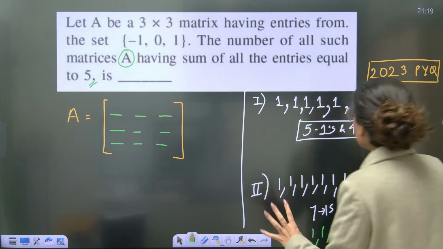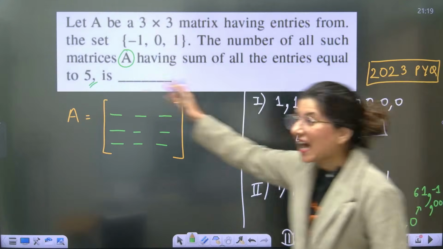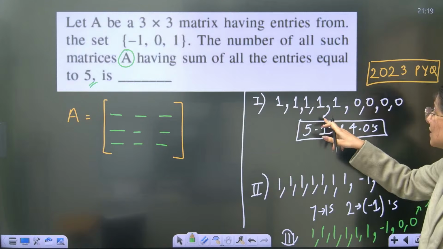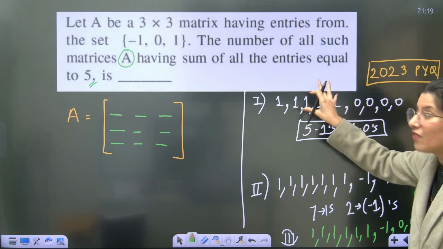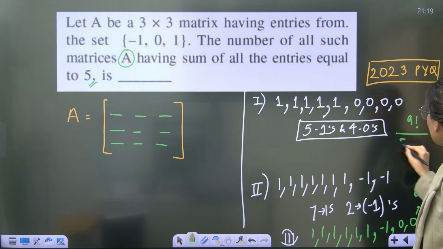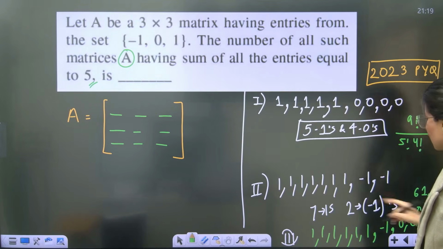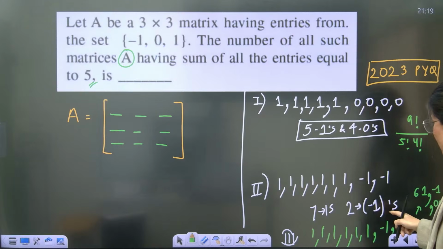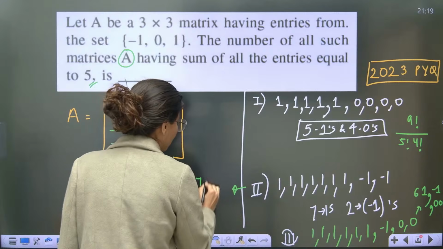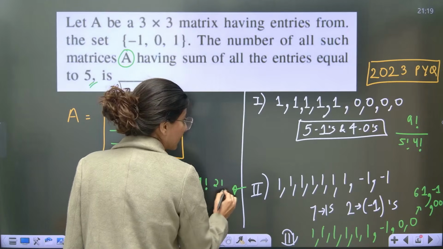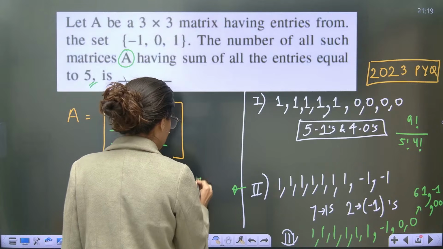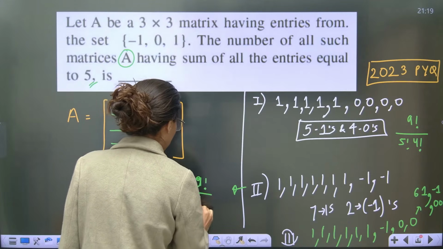Now, permutation and combination. You have 9 positions where you have to arrange 5 identical things and 4 identical things. So 9 factorial upon 5 factorial 4 factorial. In the second case, this is going to become 9 factorial upon 7 factorial 2 factorial.